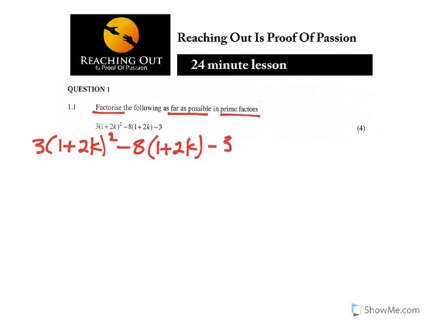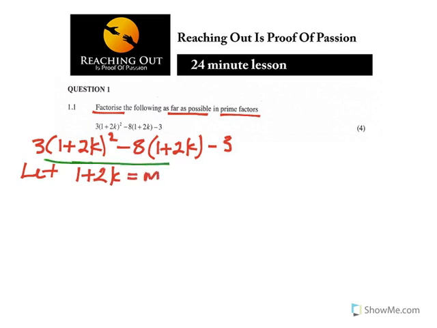Now if we are to factorize, the best thing that I'll say is to let 1 plus 2k be equal to m.